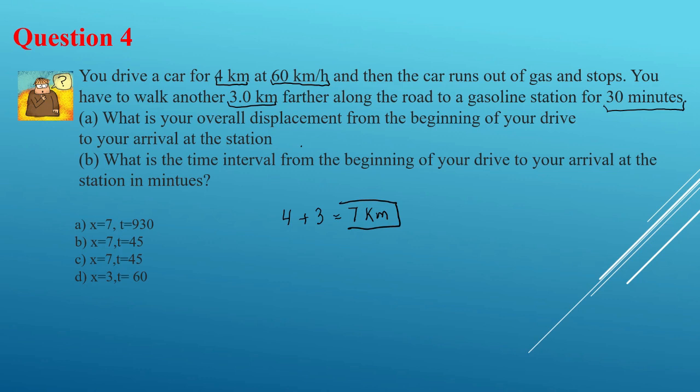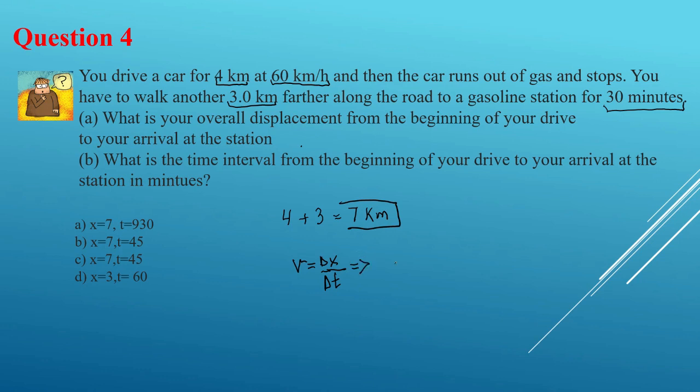It asks for the time interval in minutes, okay? So I know v is going to be x over t, let's say delta x over delta t, right?